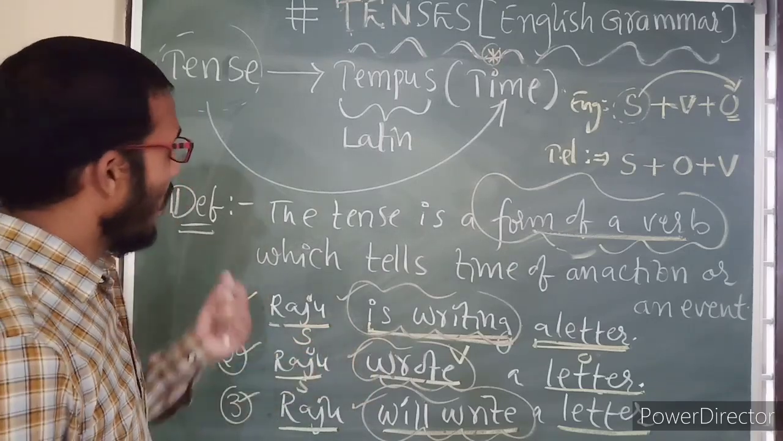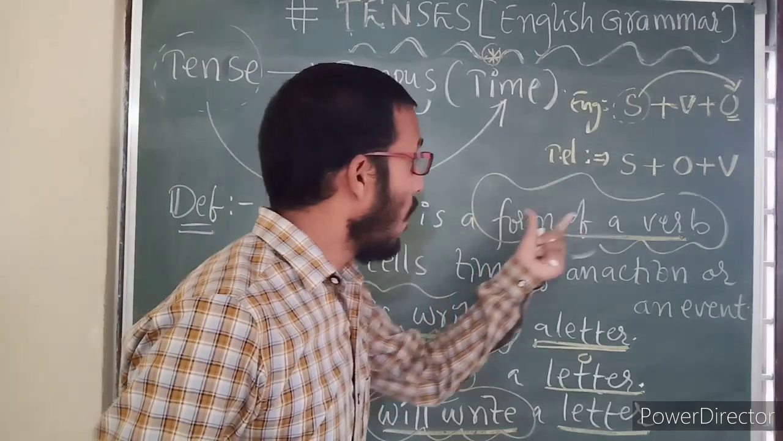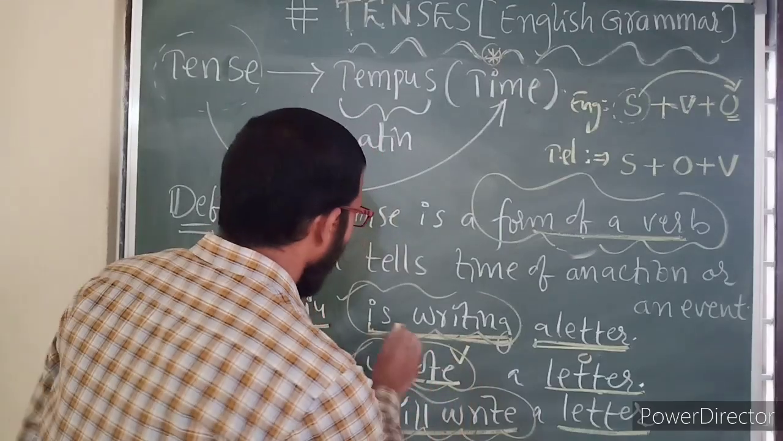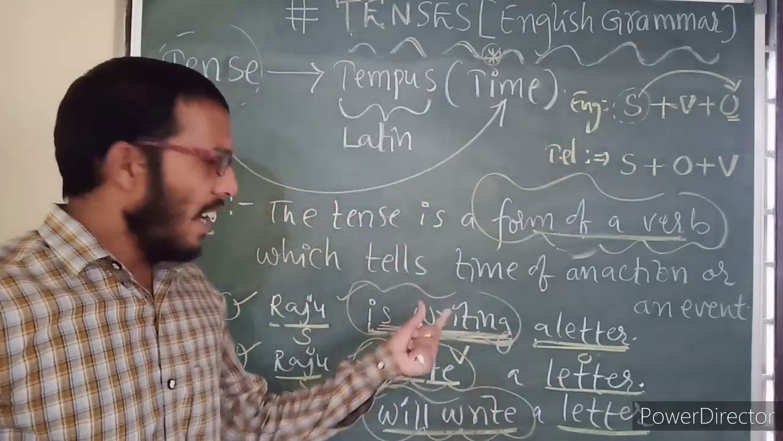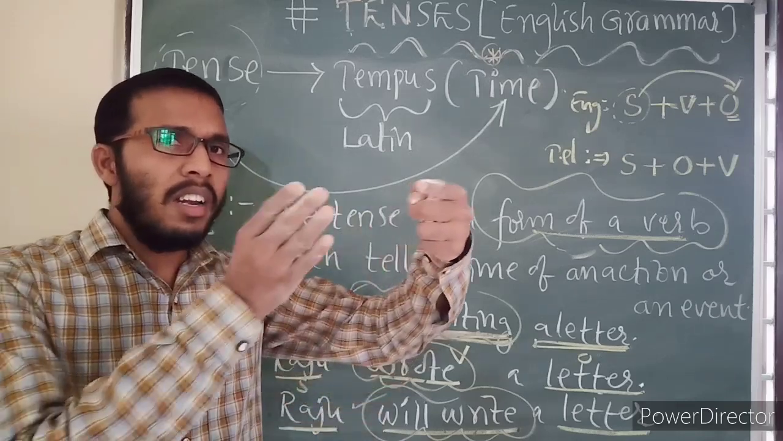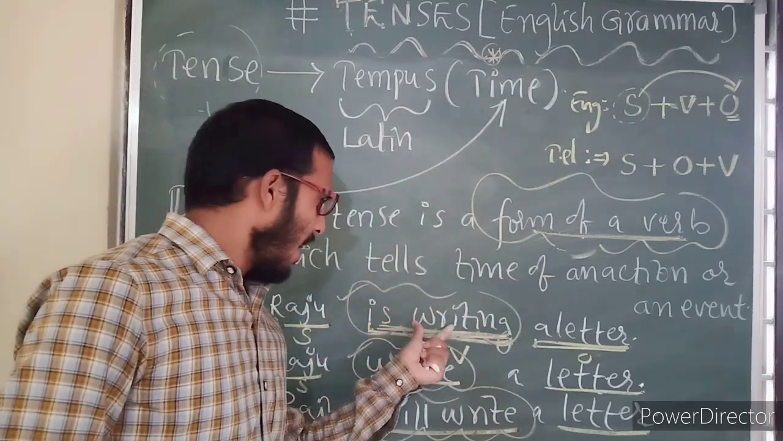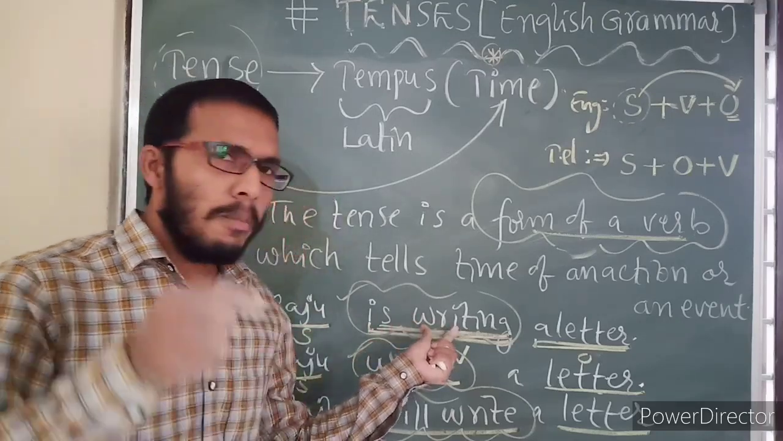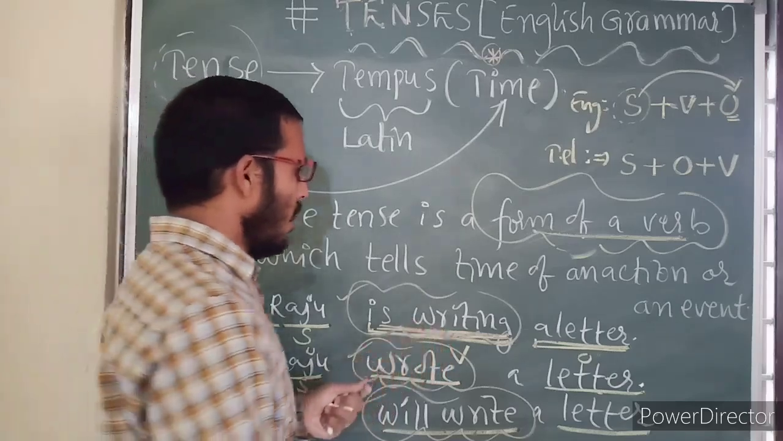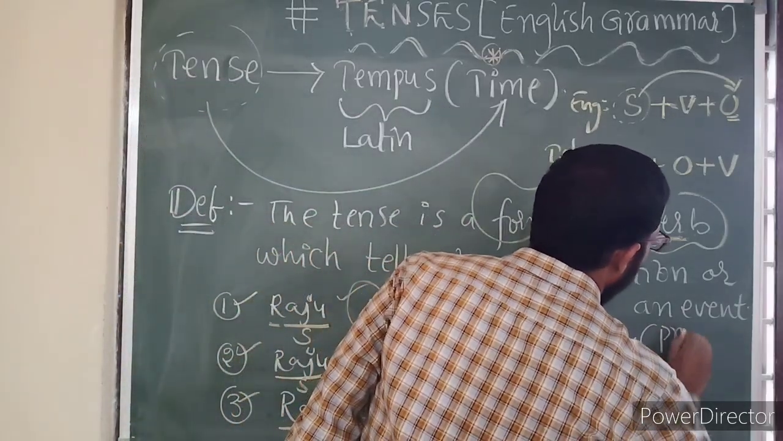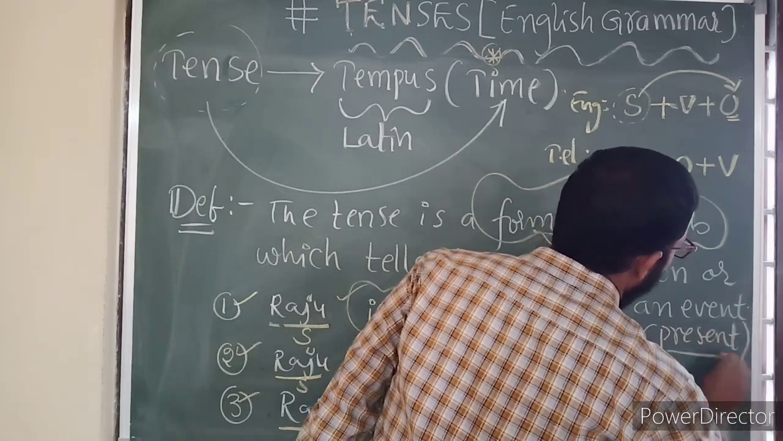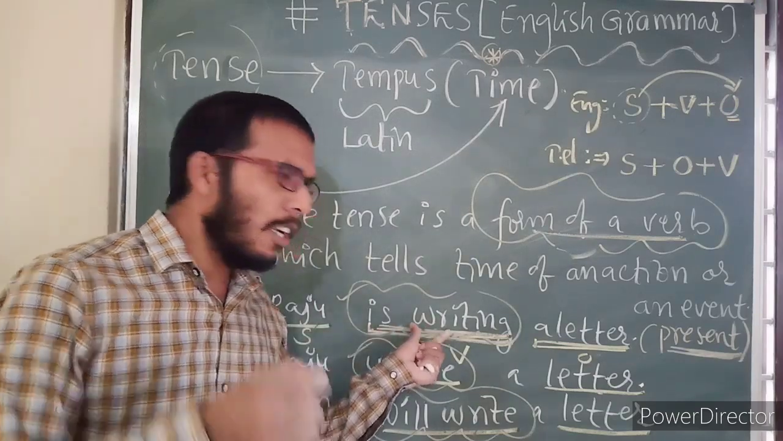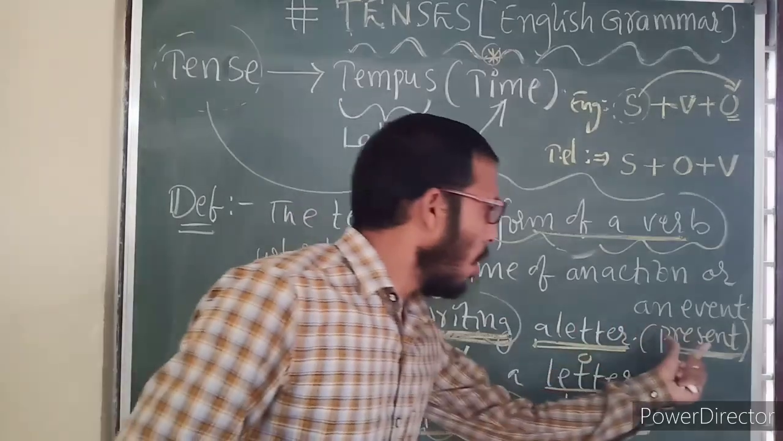Now actually, what is the definition of tense? Tense is a form of a verb. Form of a verb means, see here, Raju is writing a letter: with the help of this verb form, he is writing means the action which is going on right now. So this indicates the time of an action. This verb form indicates present time, therefore this is called present tense. The definition of present tense is: the verb which shows present time is called present tense. The action which is going on in present time is therefore called present tense.